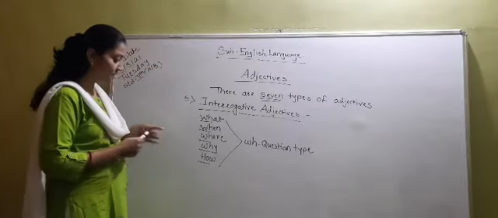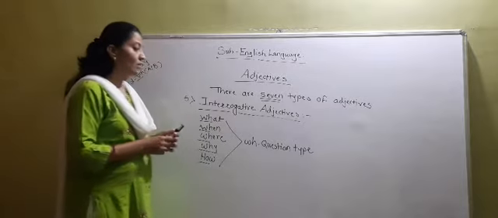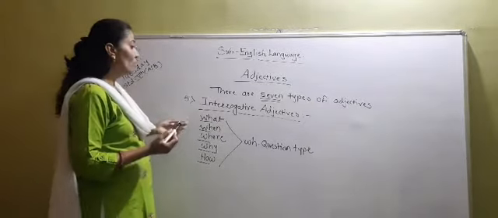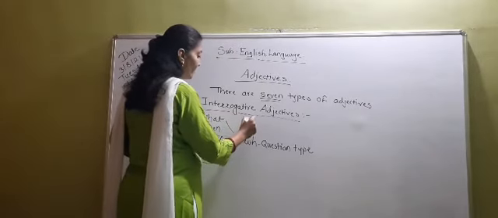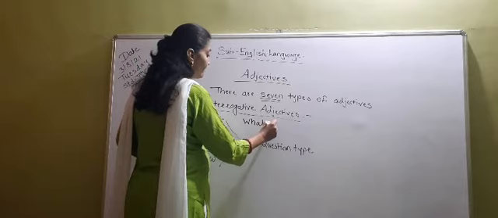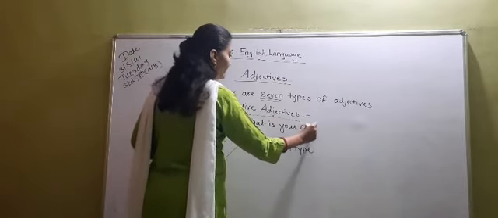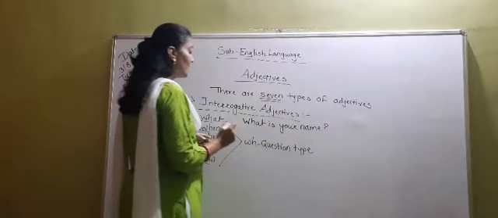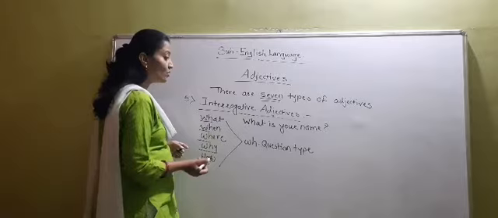Next one is proper adjectives. Now if you want to take examples, you can write here what is your name. You can write the example like this. Then how are you? Why are you so upset?